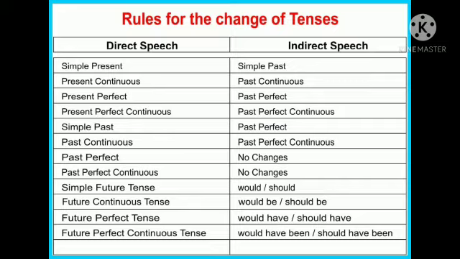Example, simple present is changed to simple past, present continuous to past continuous, present perfect to past perfect, present perfect continuous to past perfect continuous, simple past to past perfect, past continuous to past perfect continuous, past perfect no change, past perfect continuous no change, simple future will change to would or should, future continuous to would be, should be, future perfect to would have, should have, future perfect continuous to would have been, should have been.